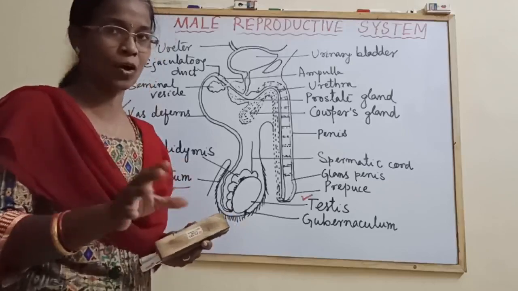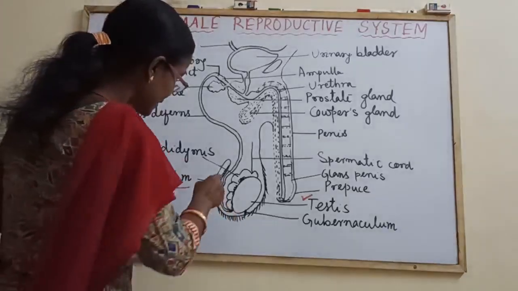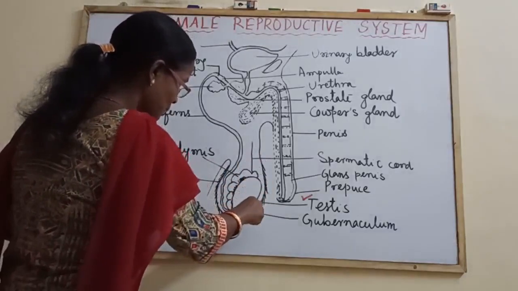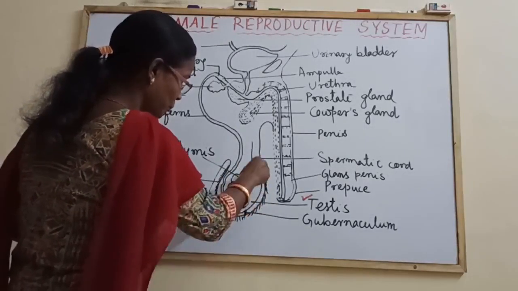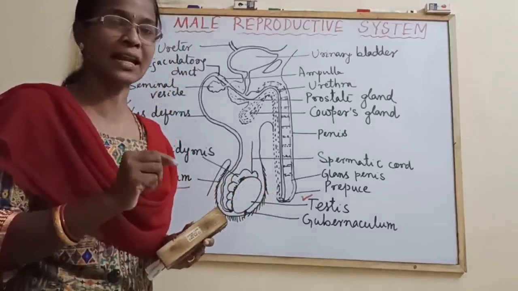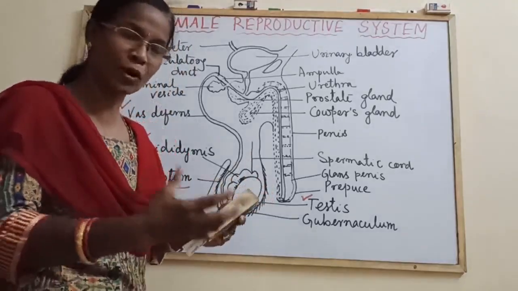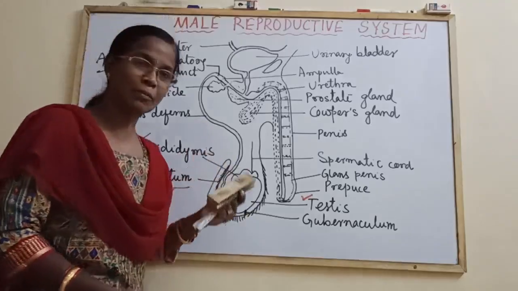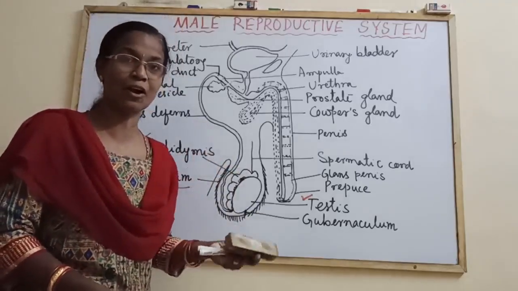Remember, inguinal hernia. Then the testis is maintained at a low temperature, which is 2 to 3 degrees less than the normal body temperature, which is the suitable temperature for spermatogenesis. How is it maintained?